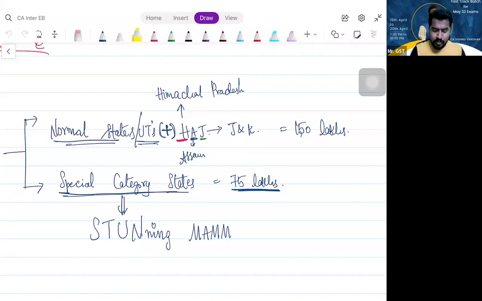Yes. Suppose, sir, there are special category states like Himachal Pradesh, Assam, Jammu and Kashmir. They may be special category states for other purposes. But for GST purpose, for section 10 purpose, they are not special category. They are only coming under the 150 slab. Remaining special category states, stunning ma'am. In that, whatever is written in capital alone represents the state name: Sikkim, Tripura, Uttarakhand, Nagaland, Manipur, Mizoram, Meghalaya, A for Arunachal Pradesh. Shall we proceed?